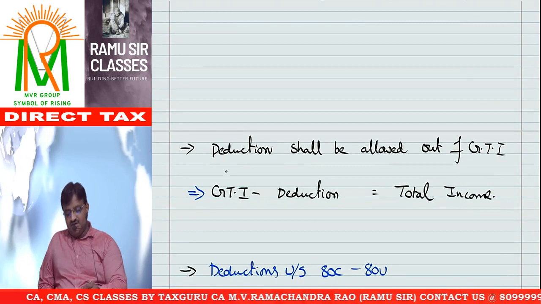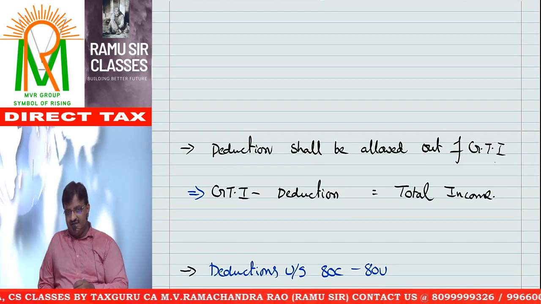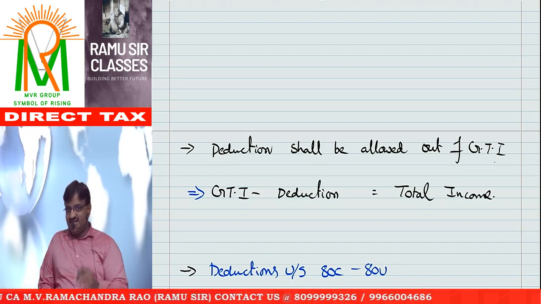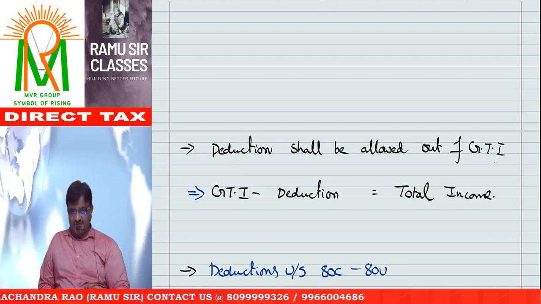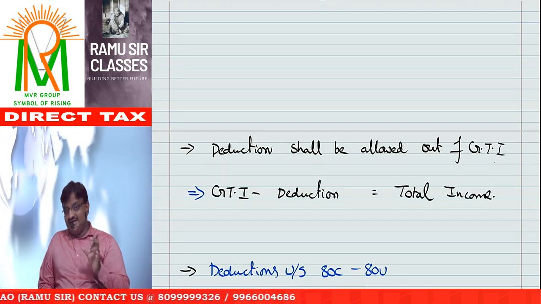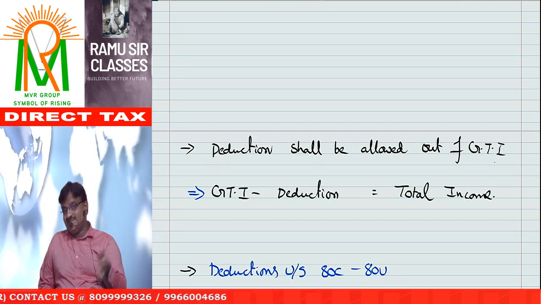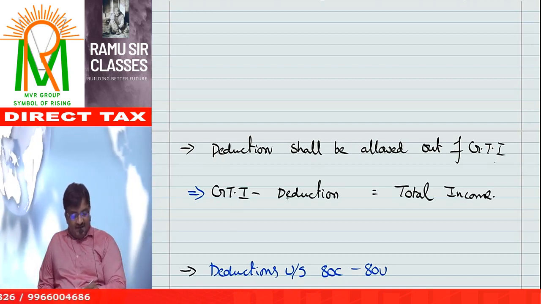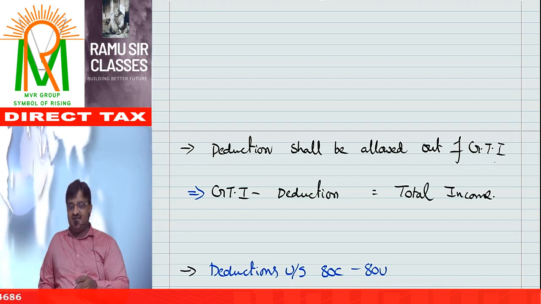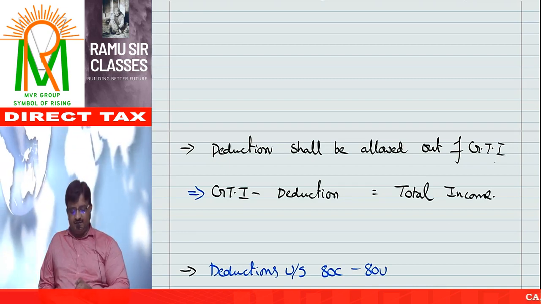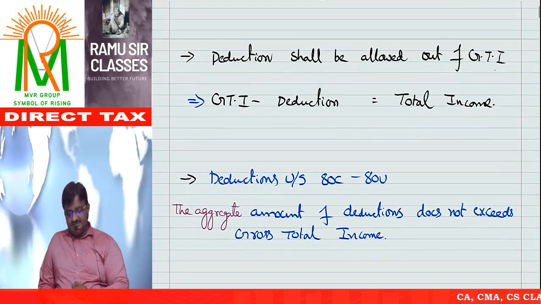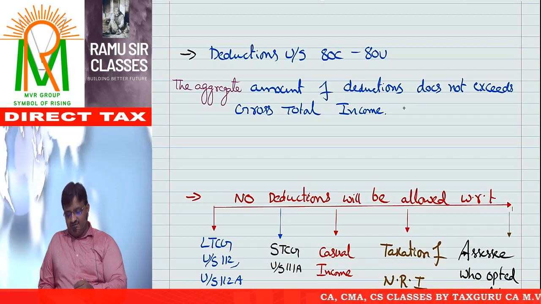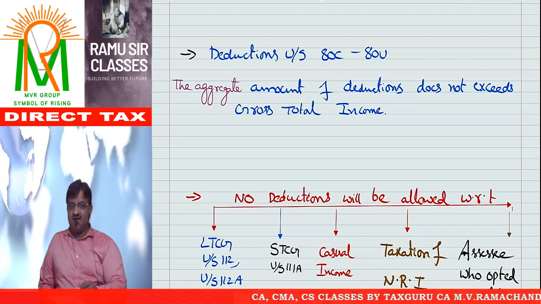As I told you, deductions will be allowed out of the gross total income. That too, the maximum deduction does not exceed the amount of gross total income, and the deduction amount does not exceed the permissible limit specified in the respective provision. So simply, gross total income minus deduction is nothing but total income. Okay, next. Friends, here the aggregate amount of deduction does not exceed gross total income.